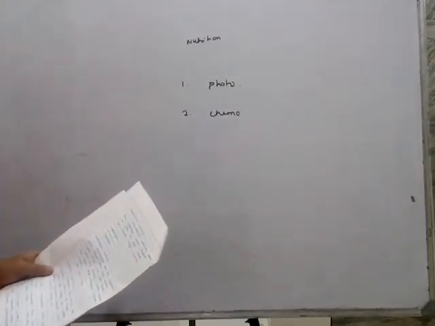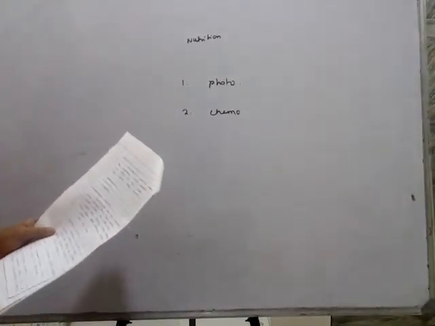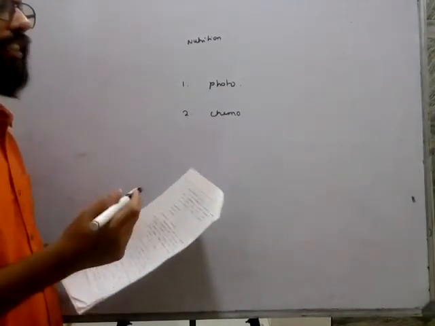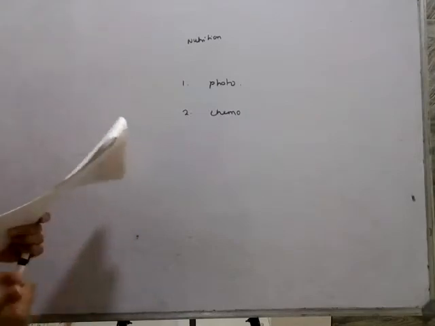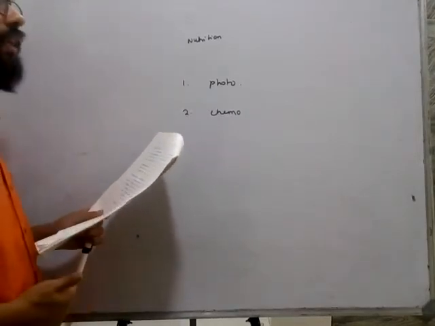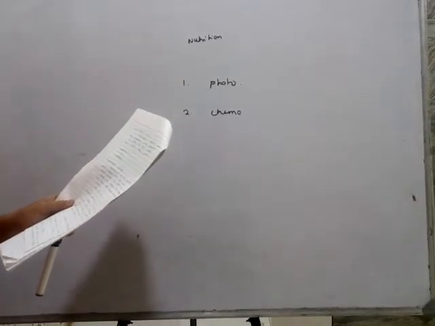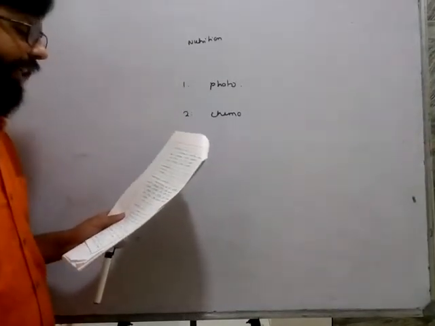Next is parasitic nutrition. Parasites. What are parasites? In parasitic nutrition, we have two important players. One is the parasite and one is the host. Nutrition in which an organism derives its food from the body of another living organism is called parasitic nutrition.